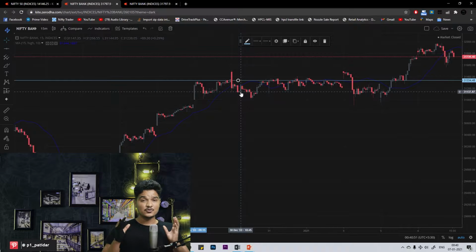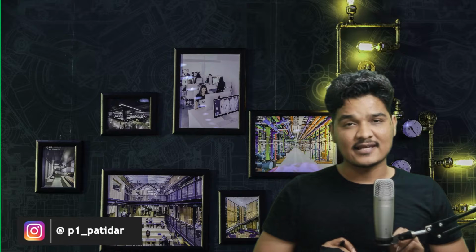Now let's move to Bank Nifty and find out support and resistance. Here also I have opened the 15 minutes candle. If you see here, then support is at 31,334 and resistance, well, you cannot draw resistance here because there is no line where Bank Nifty has struggled to cross that level. So how will you find out resistance? We are going to find out resistance based on our open interest data. This is the support and resistance analysis.